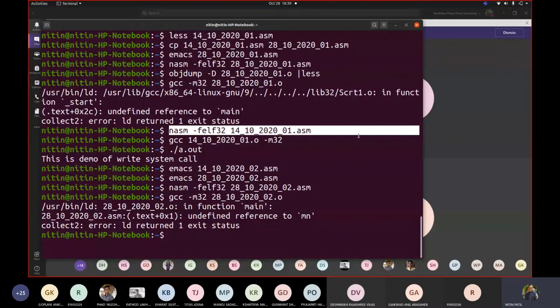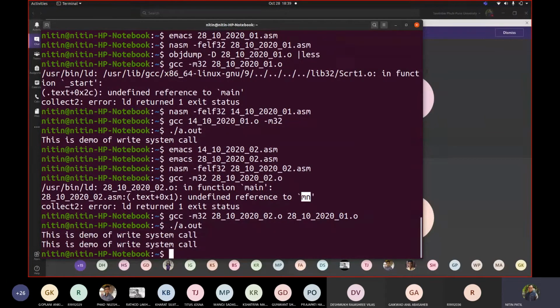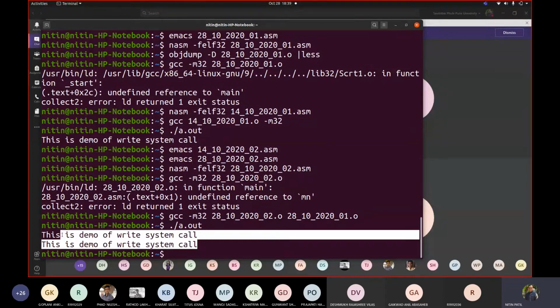Again, you will get this error now. The earlier message was about main, correct? Now things changed. Main refers to something called mn. Now if I write this with 28 01.o, you see there is no error. Now if I execute this, it is showing me the output. Why it is shown twice, we will definitely find out the cause.